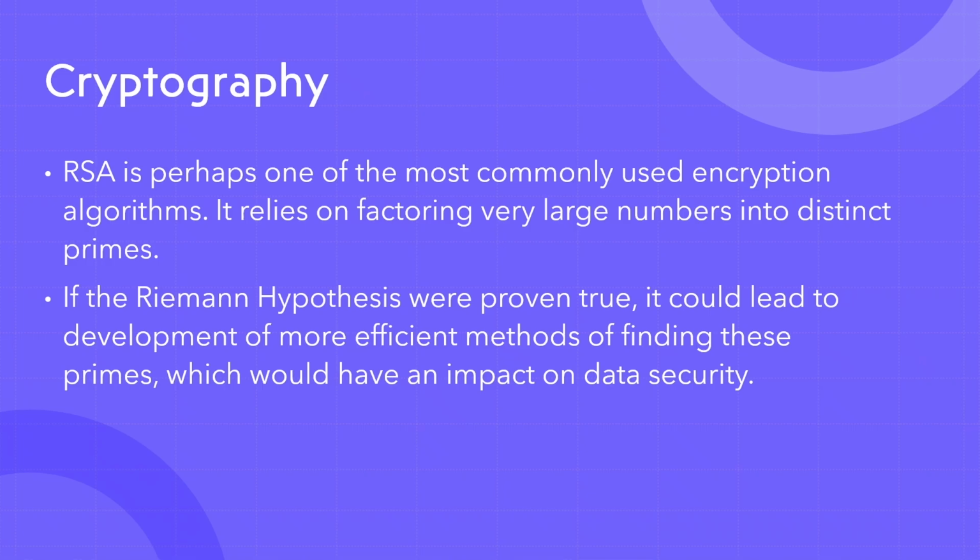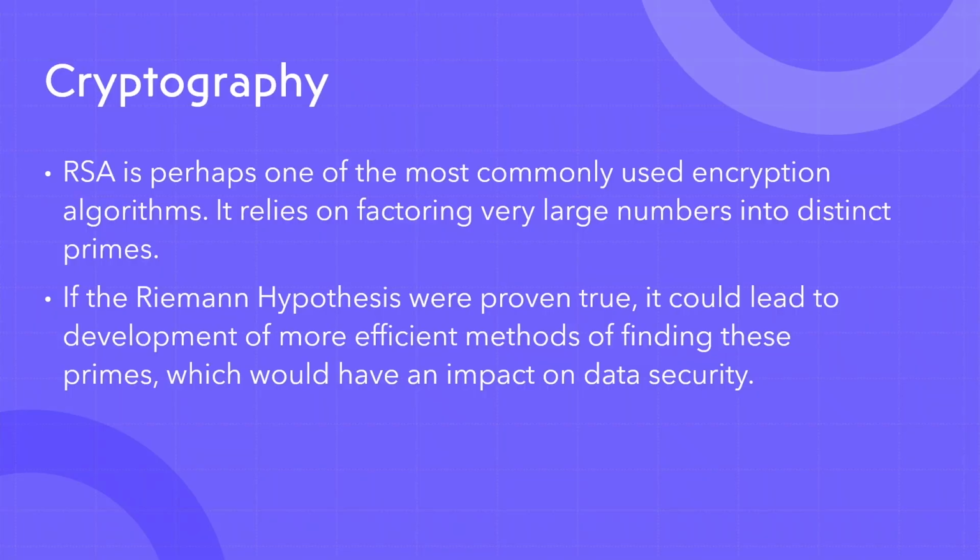Basically what this relies on is factoring very large numbers into 2 distinct prime numbers. The reason it's used is because there's not really an efficient algorithm for performing this, so if you were to encode something using RSA encoding, it would usually be quite secure.